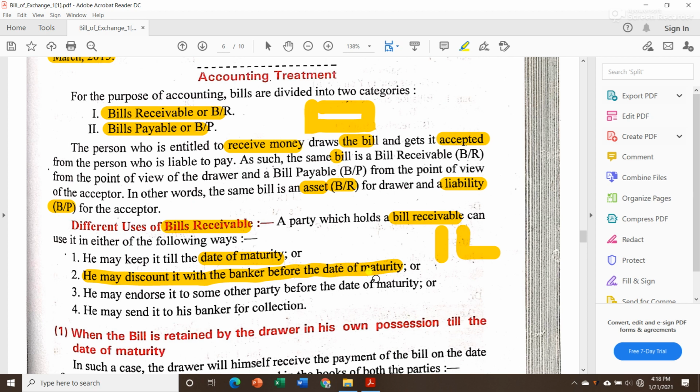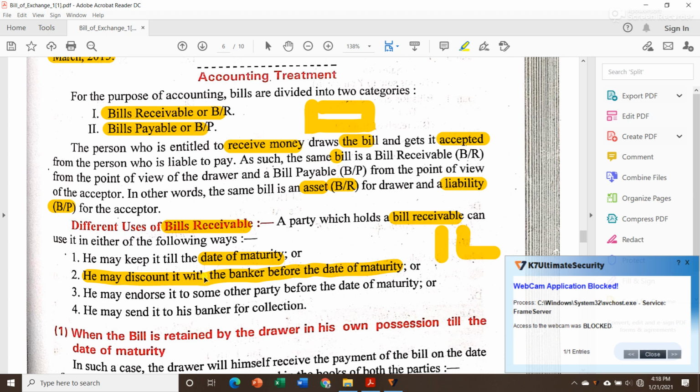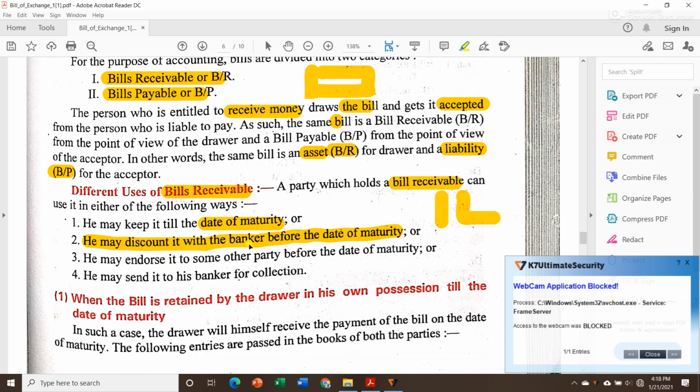Then the bank will not give me the full 1 lakh. They will take out some money; if the rate of discount is 10%, then they will take out 10% of 1 lakh, which is 10,000. So they will deduct this 10,000 from 1 lakh, and the remaining 90,000 they will give to me. So that is meant by discounting it with the banker.